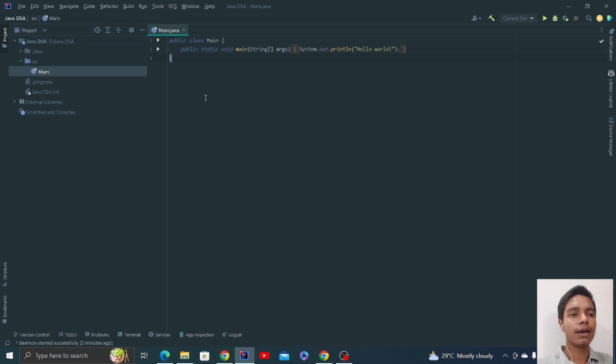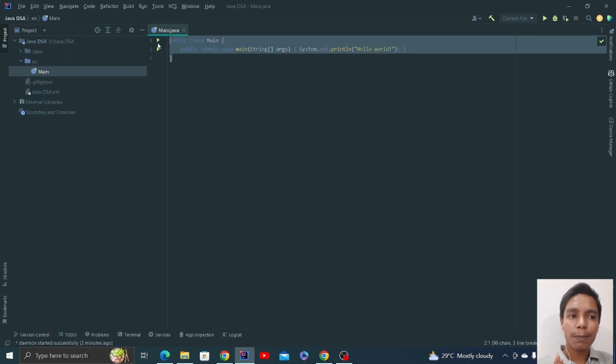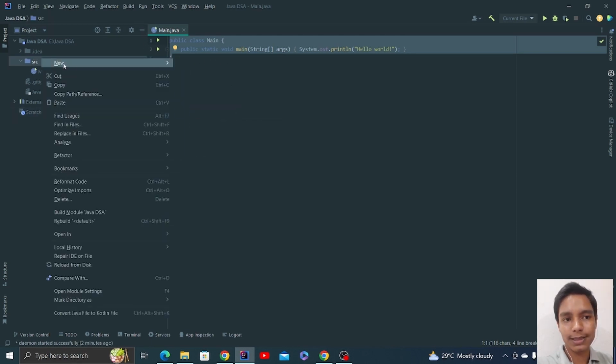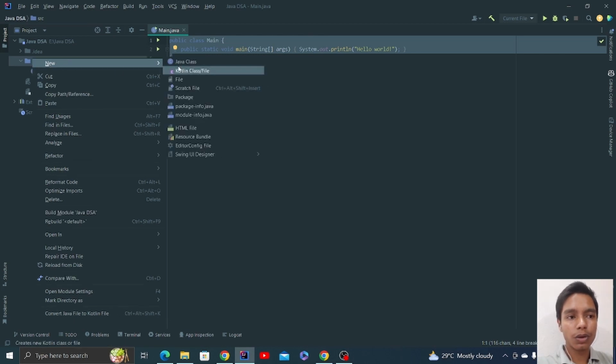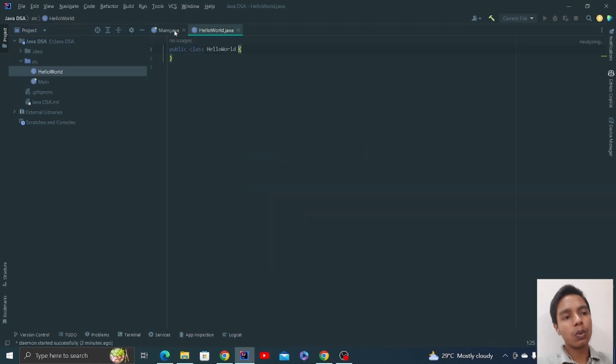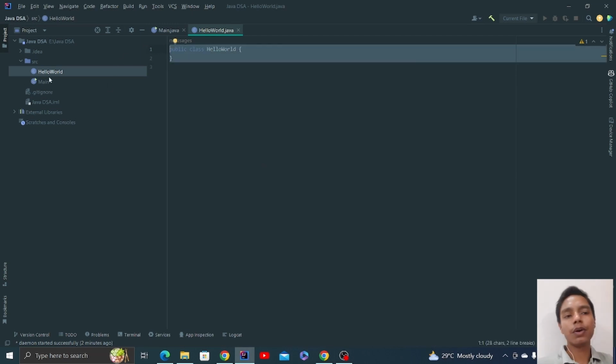Now, what is this main? Main is nothing but a file. What is a file? This is a place where you write your codes, right? Okay. Now, how to make a new file? Suppose you want to make a new file, you would go to this src, right click, go to the new section, click on Java class, and what a class is and things, I'll tell you in a while. Let me first write a HelloWorld.java. Cool. So this is a new file that we created right here, HelloWorld.java.